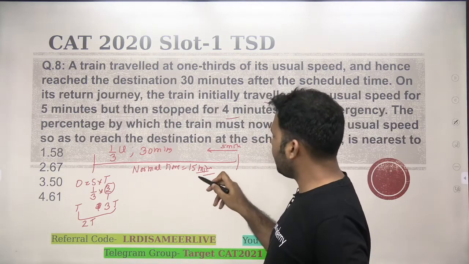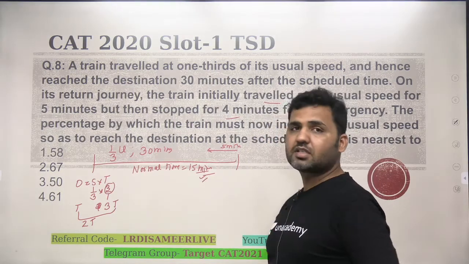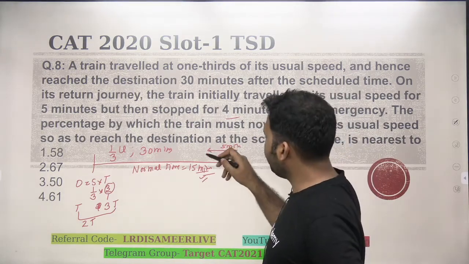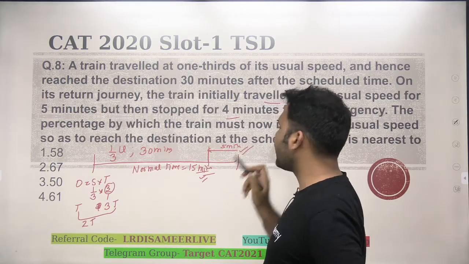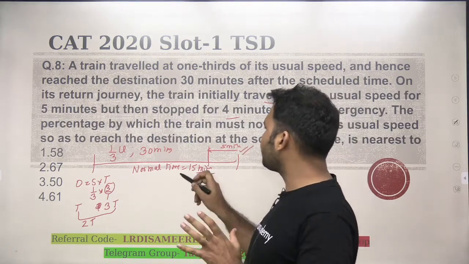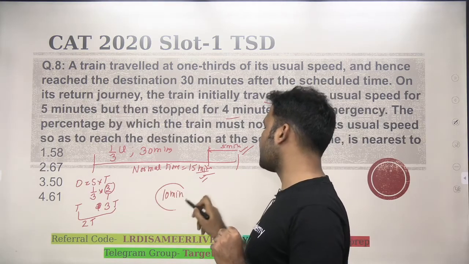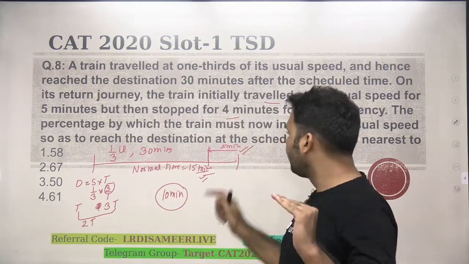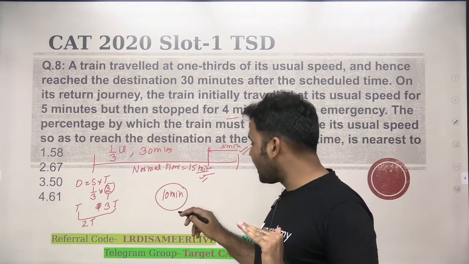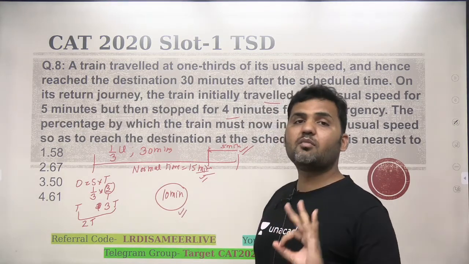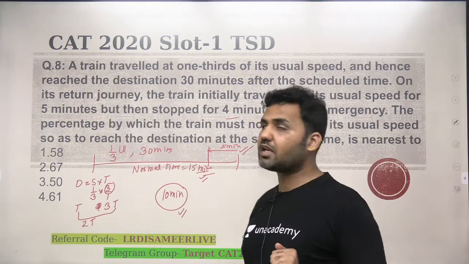I know that the normal time to travel this whole distance is 15 minutes. So if the train travels for 5 minutes at normal speed, it will be left with a distance which in terms of time is going to take 10 minutes. So now the train will have 10 more minutes to reach its destination while returning.